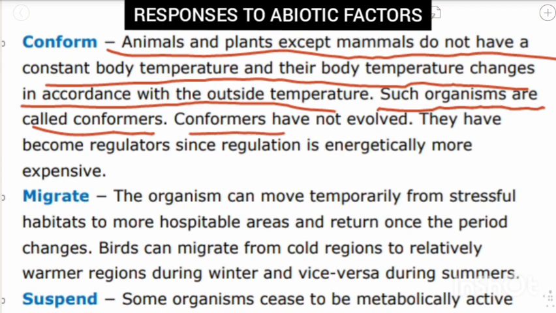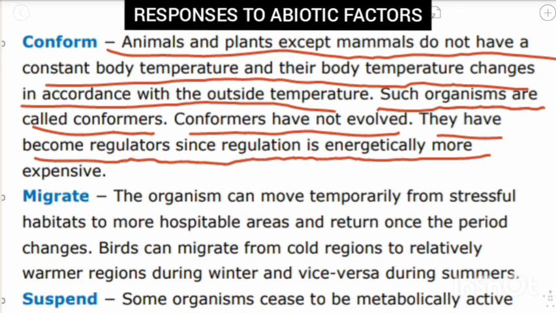So conformers have not evolved, they have become regulators, since regulation is energetically more expensive. So basically these conformers have not evolved, now they have become the regulators. They regulate their temperature, and regulation is energetically more expensive.